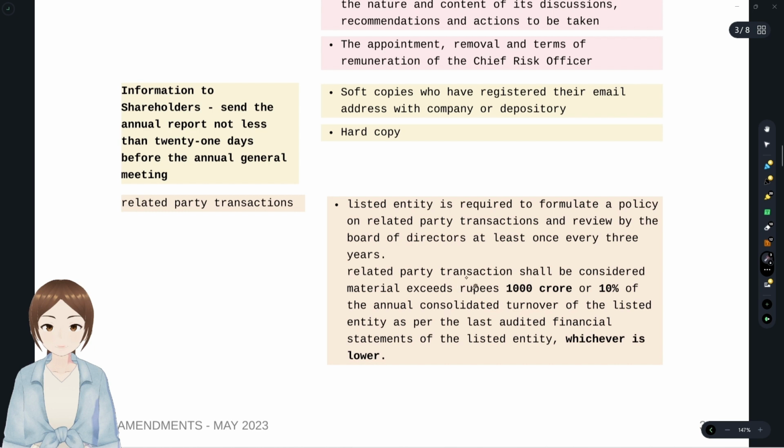If you see any kind of transaction, related party transaction or pecuniary transaction with regards to independent director, it was always turnover. It's annual turnover or gross turnover or annual consolidated turnover. If it exceeds 1000 crores or 10% of annual consolidated turnover of a listed entity as per the latest audited financial statement, whichever is lower, that is either 1000 crores or 10% of the turnover, whichever is lower. If it exceeds that, it's a material